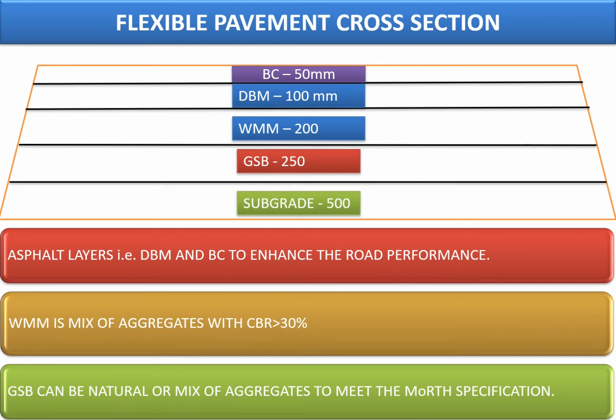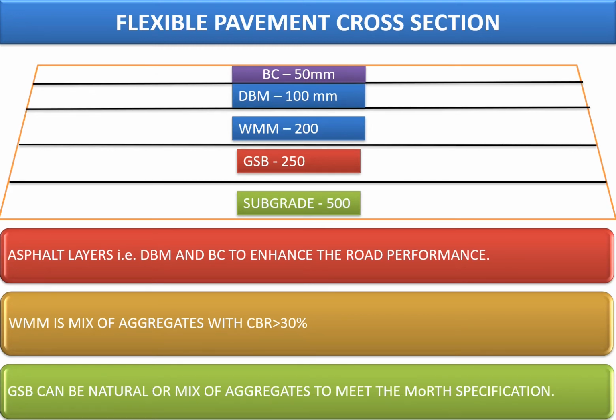GSB can be a natural or a mix of aggregates to meet the MoRTH specifications. WMM is basically a mix of aggregates starting from 40 mm, 20, 10 and dust. So depending upon the grading requirement, the individual grading of 40, 20, 10 and dust, the proportions of the aggregates can be fixed, and a separate mix design can be initiated for WMM. These things are already covered in our previous module, which is known as mix design for WMM.